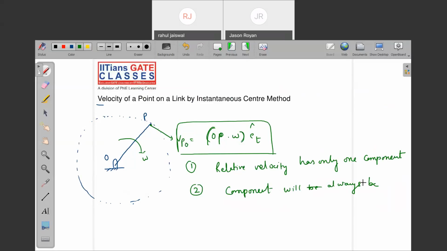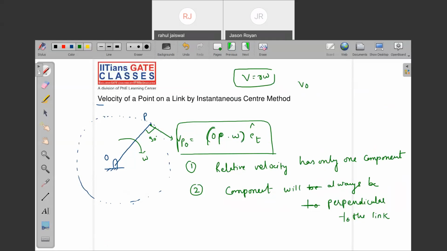Will always be what? Perpendicular to the link. Will always be perpendicular to the link. See, you can see this is perpendicular to the link. Are you getting my point? Any link if you take, that will have one component, and that is nothing but v is equal to r omega, and that will be perpendicular to that link.